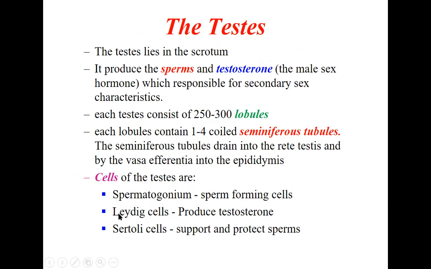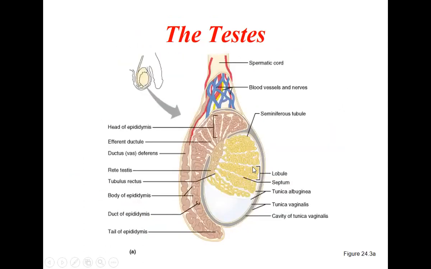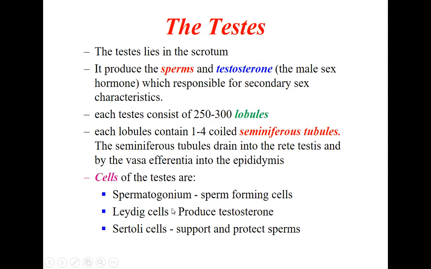Along with that, there are small cells in between the seminiferous tubules called Leydig cells. These are responsible for the production of the male sex hormone, testosterone. Then we also have the Sertoli cells. These are supporting cells and protect the sperms. So there are three types of cells. One is the spermatogonium, the sperm forming cells. Then the Leydig cells, which produce testosterone, and the Sertoli cells, which are the supporting and protecting cells.